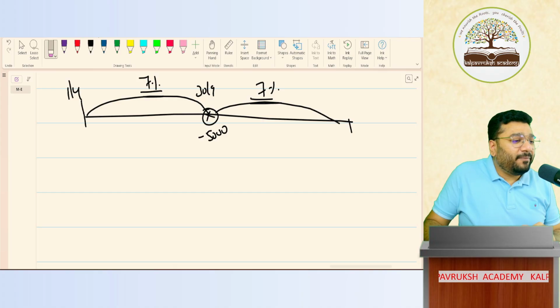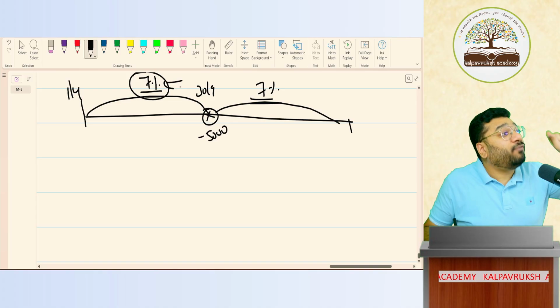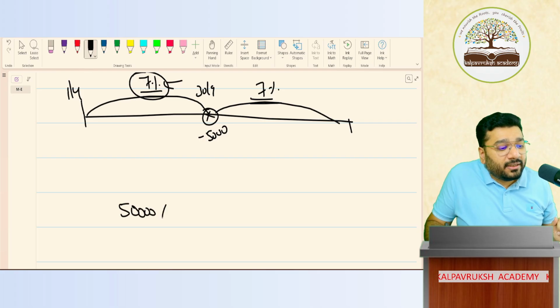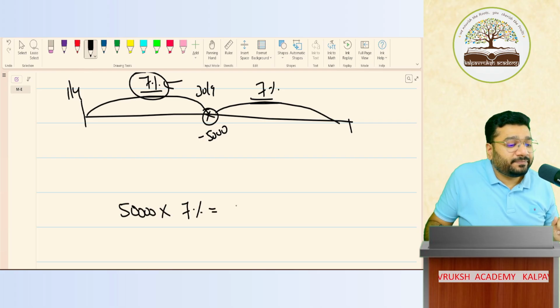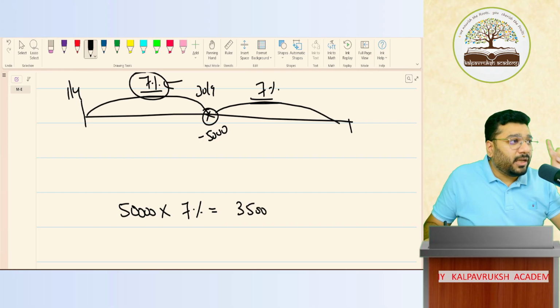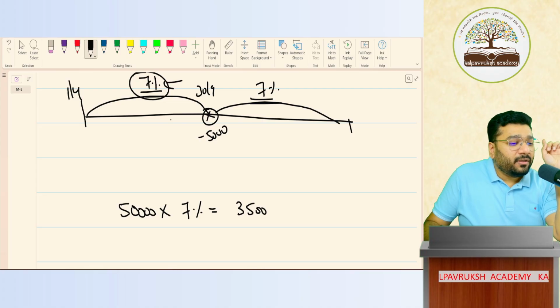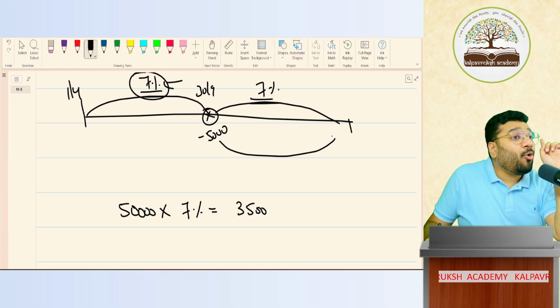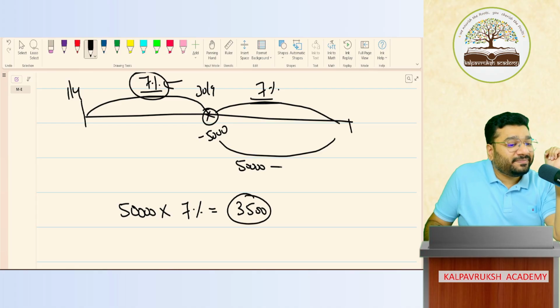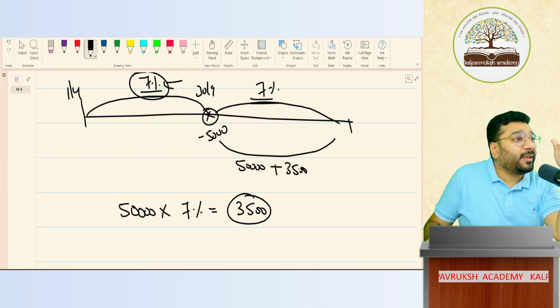So guys, I'm calculating the interest for 6 months at 7%. This is interest for 6 months. Understood? So 50,000 into 7%, how much is it? 3,500. Any problem? Now think and tell me, from this period to this period, how much money is invested? Sir, the opening balance is reinvested. Don't you think the interest also is reinvested?